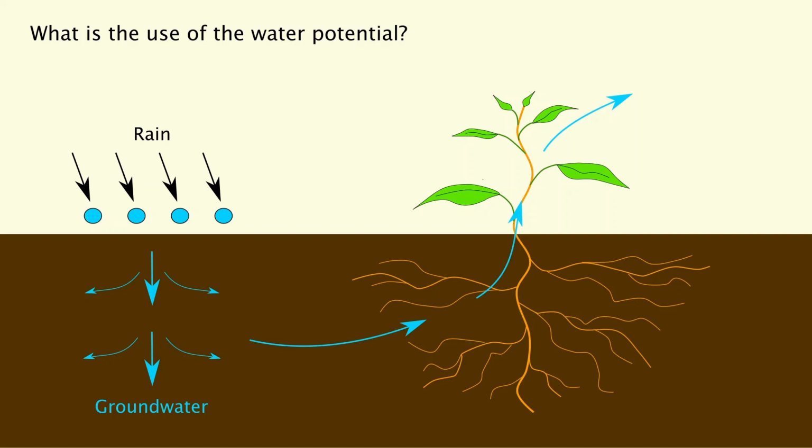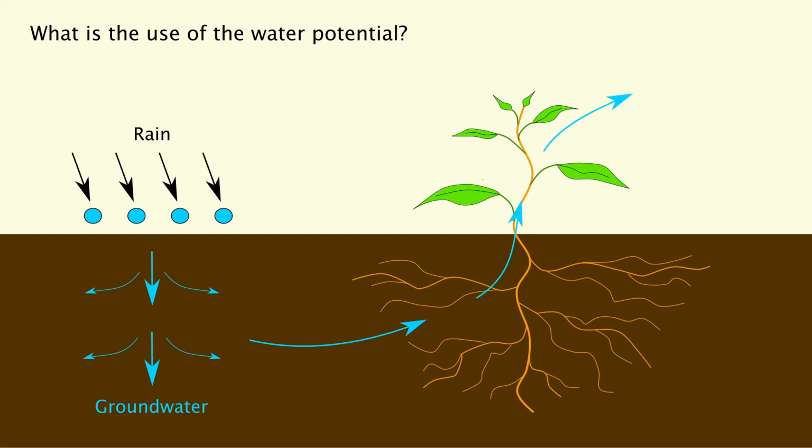First it's raining and the water on the soil is draining down, forming groundwater. Part of it is detoured to other places in the soil. And part of this water then is taken up by roots and is transported within the plants up to the leaves, where it will evaporate and then migrate back to the atmosphere. And the role of the water potential is to summarize all the factors driving these movements.